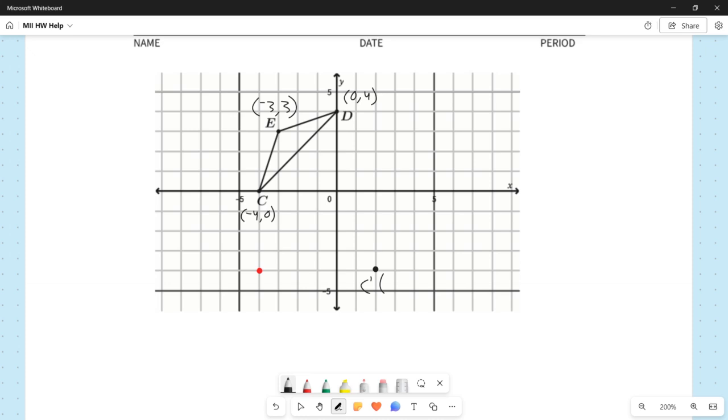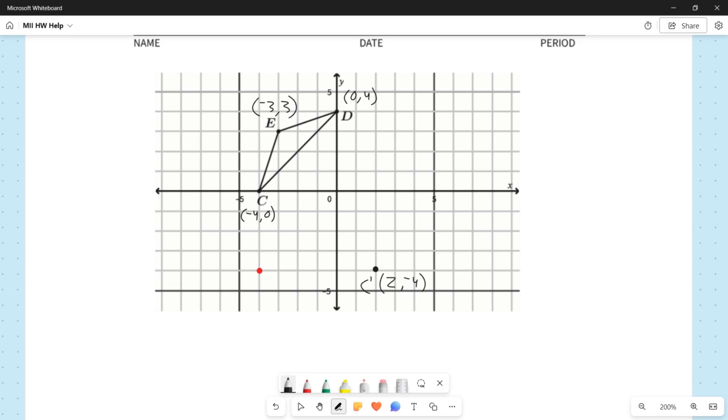there's a couple different ways that we could get the coordinates for C prime. One way is to just treat it as a brand new point and start at the origin and go from the origin to C prime. So if we start at the origin, we're going to go to the right 2, so it's +2. And then we're going to go down 4, so our y coordinate would be -4. So our coordinate for C prime is 2, -4.